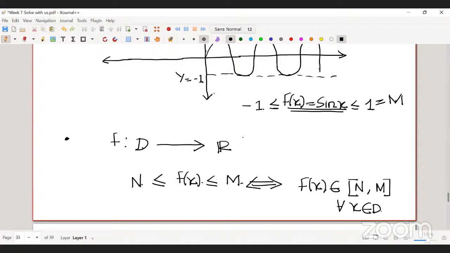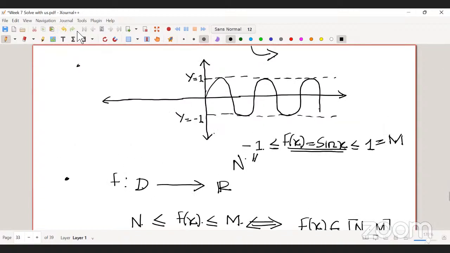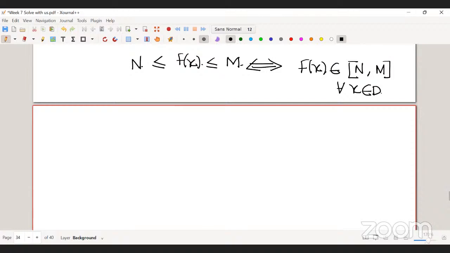The value of the function is always in between -1 to 1. That's why this function is bounded. Is it clear? Yes, sir. So the first option is correct: sin x is bounded, and also the third option is correct, that tan x is unbounded.